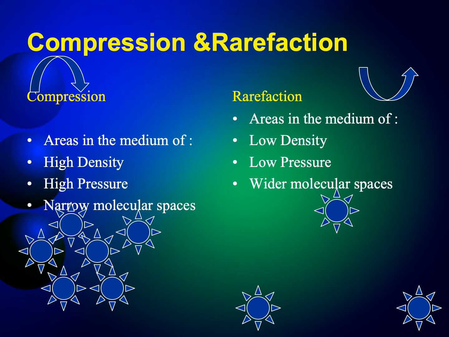Okay, so this illustration is just to explain what we mean by areas of high density and high pressure. You see there are so many particles here. Those are areas of high density, high pressure, and narrow molecular spaces. The spaces between the particles, or the distance, is very small. So in these areas, sound will move forward. This is compression. There are areas of hardly anything, low density, low pressure, wide molecular spaces, and that's rarefaction.